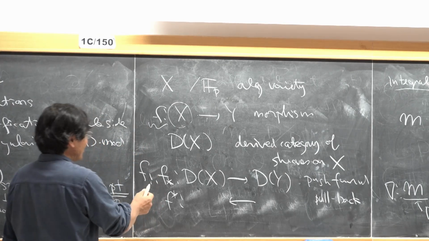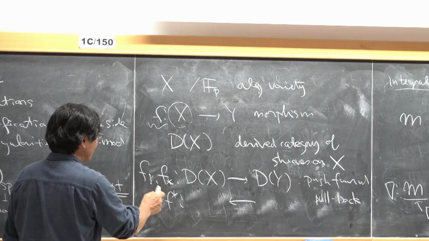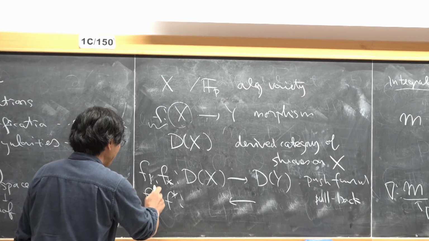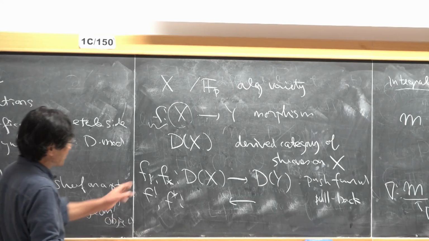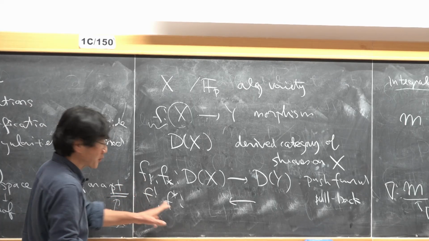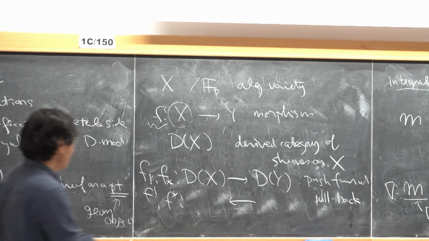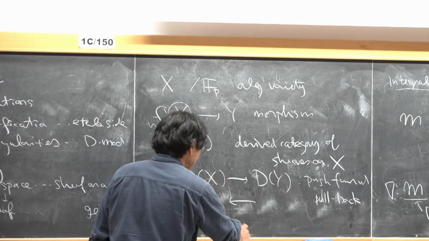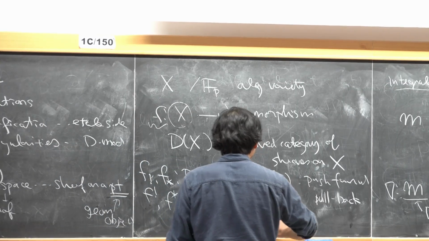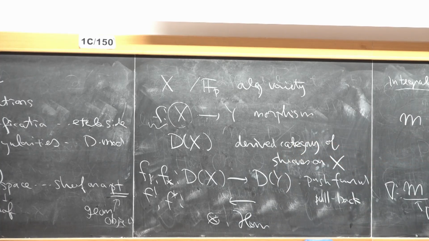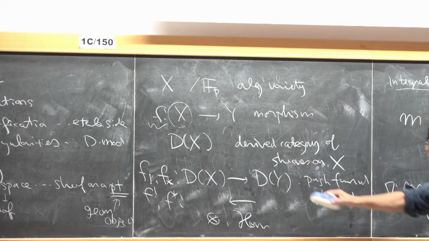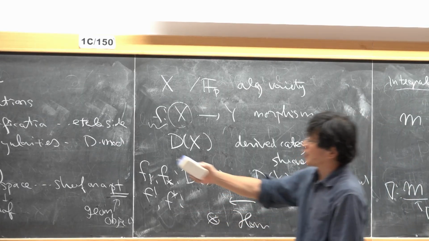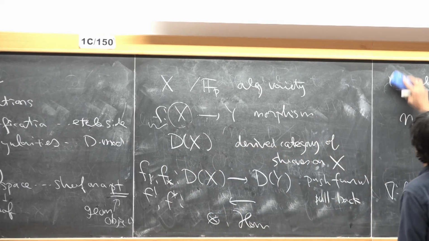I won't tell you anything about this, but there are two types of push forward and two types of pull back. And you also have tensor product and Hom. So there are six operations which are brought into this.